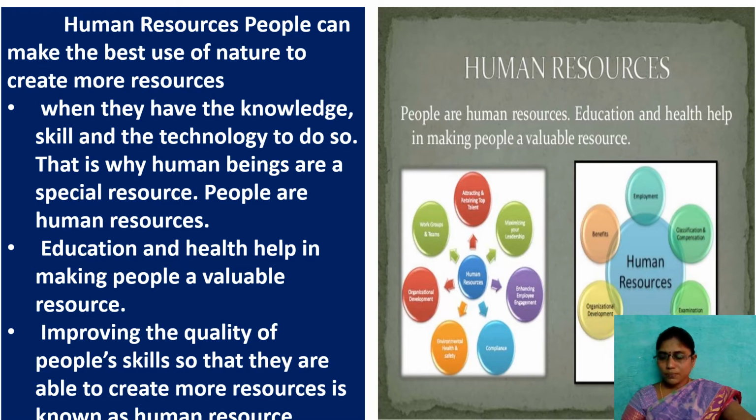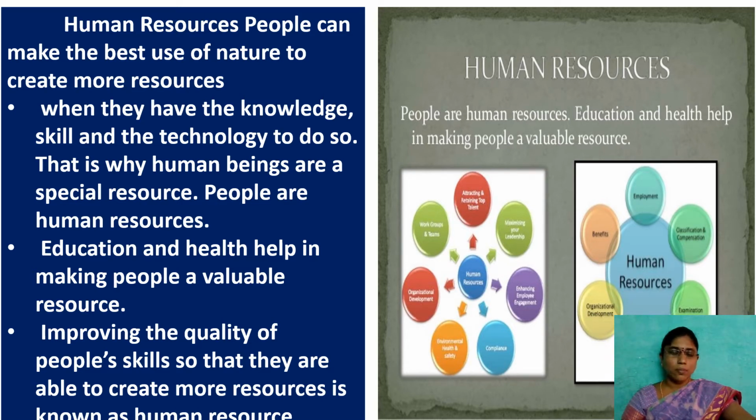If you see here, human resources, who are the humans? Any employee or a doctor or an engineer or a teacher or any driver. All of these we call human resource, because by using their knowledge, by giving their service, by using their education, they are doing different activities and creating different things.